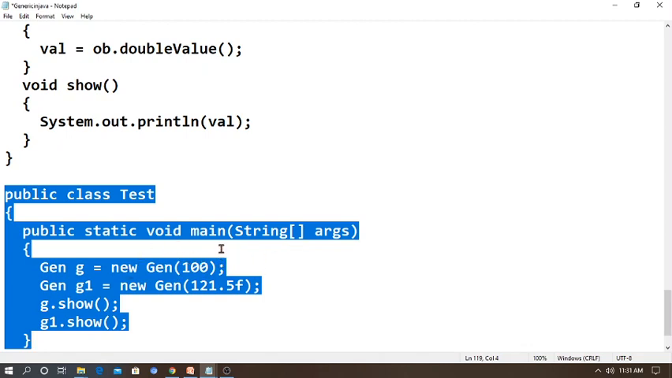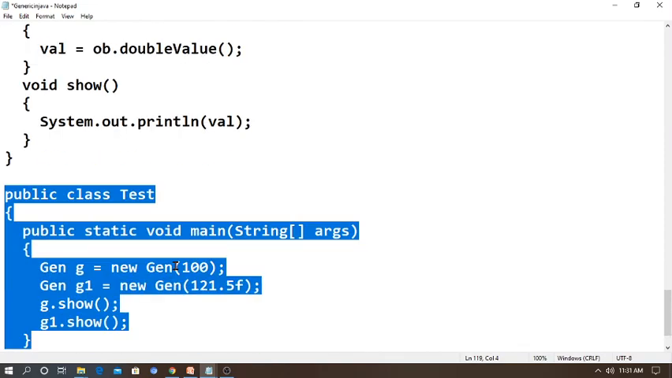That means I am using the constructor where I am giving the value for g as 100, and with another constructor I am creating and passing an object value, that is Gen g1 is equal to new Gen(121.5f), and I want to view the results. So I am giving g.show() followed by g1.show().